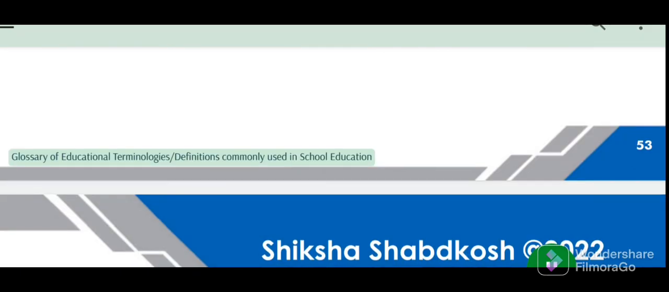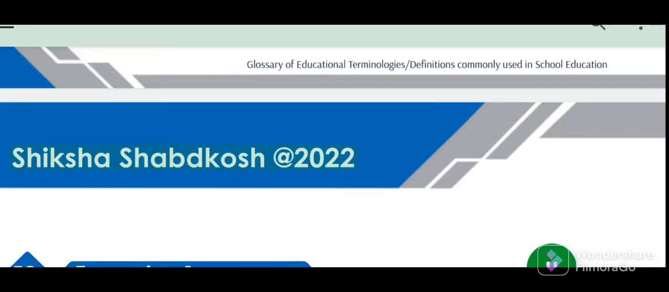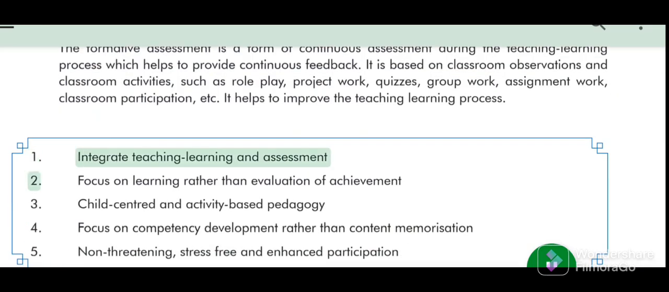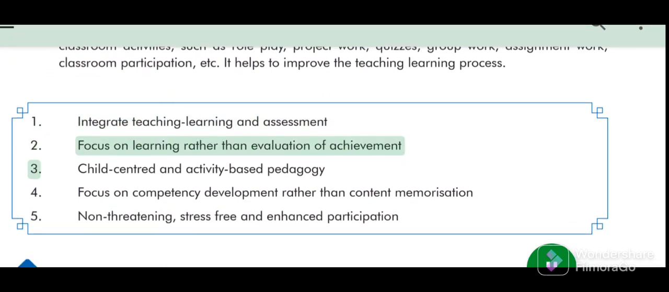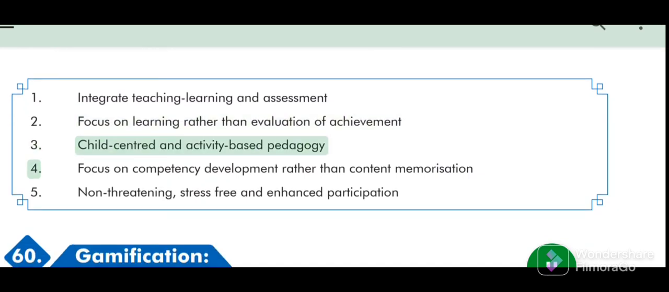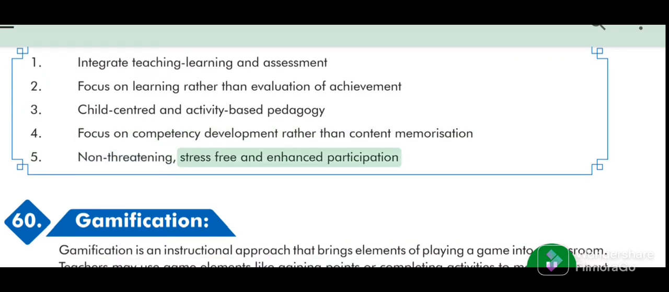Glossary of educational terminologies, definitions commonly used in school education. 53. Shiksha Shabdkosh 2022. 1. Integrate teaching, learning and assessment. 2. Focus on learning rather than evaluation of achievement. 3. Child-centered and activity-based pedagogy. 4. Focus on competency development rather than content memorization. 5. Non-threatening, stress-free and enhanced participation.